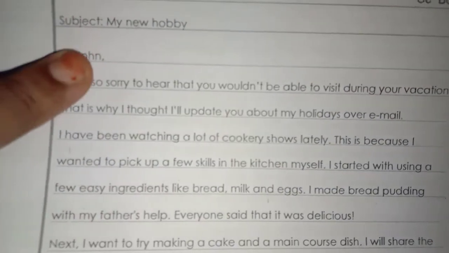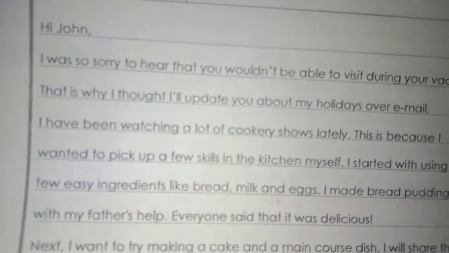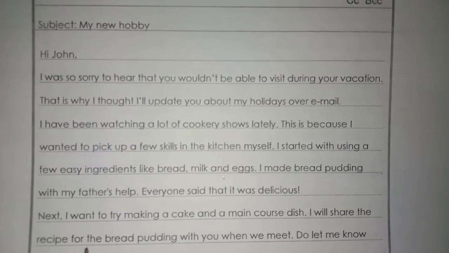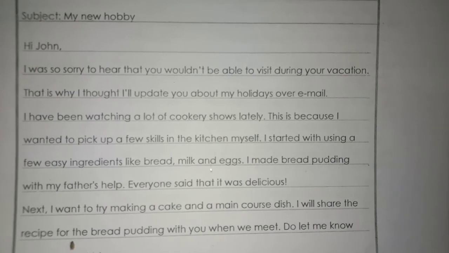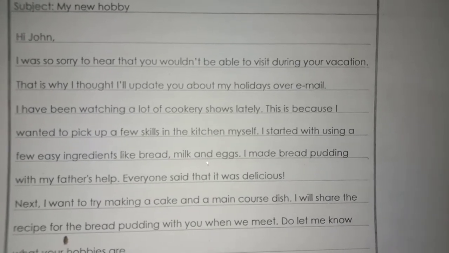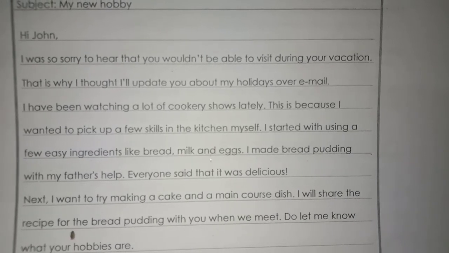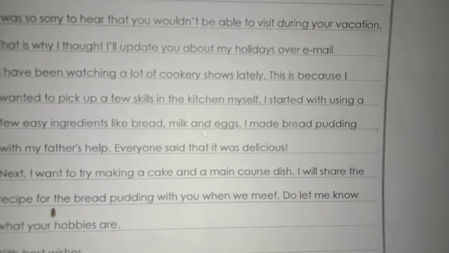Yes, children. See here. I was sorry to hear that you would not be able to visit during your vacation. That is why I thought I will update you about my holidays over email. I have been watching a lot of cookery shows lately. This is because I wanted to pick up a few skills in the kitchen myself.